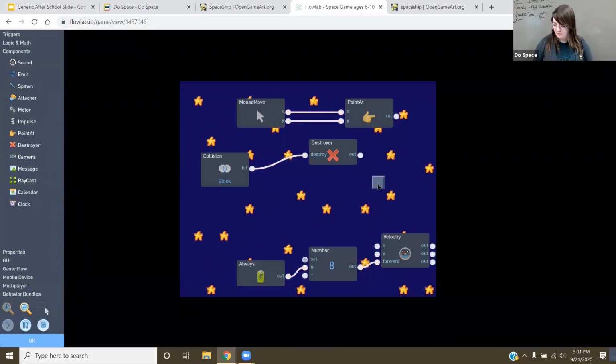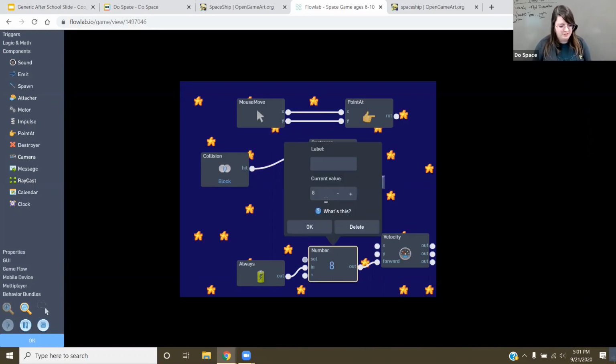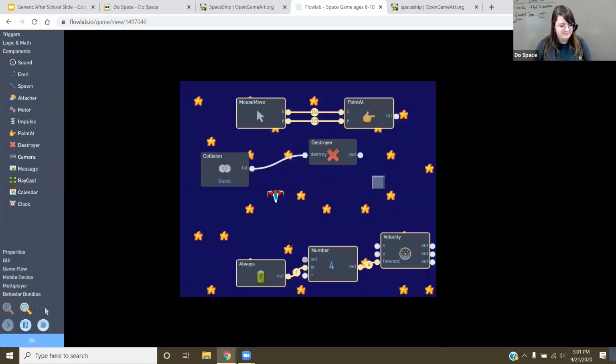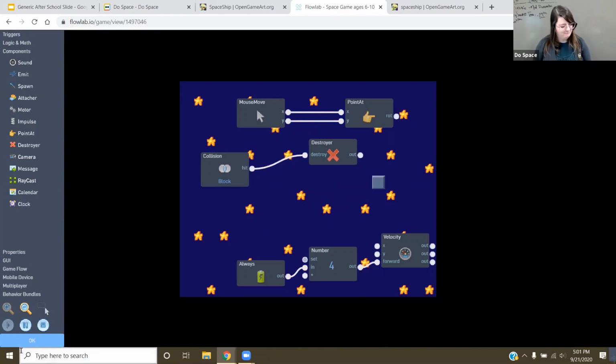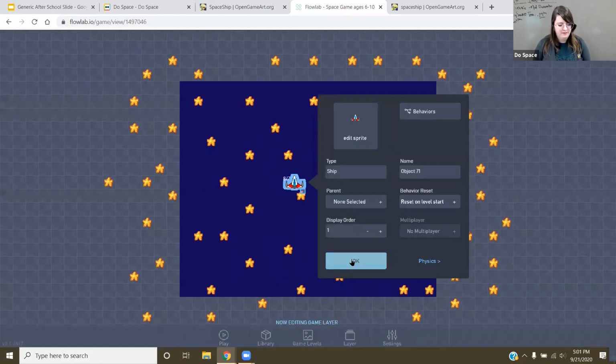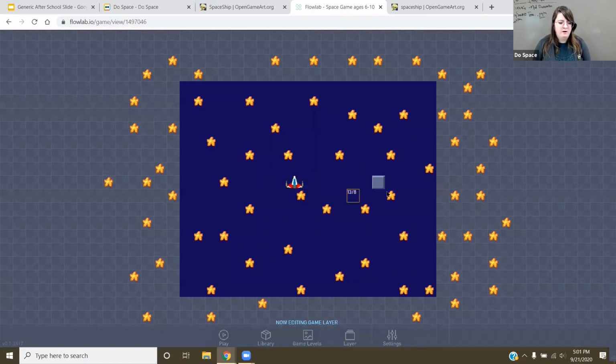There's my ship. I ran into that. My ship got destroyed right in here. Probably going to switch this number down to 4 now. I'm going to stop, play. Here's my ship. I go in this direction right here. It got destroyed. There we go. That's what I want. Now I want to do something where I can fight back with a block, destroy a block so I don't get stuck anywhere.